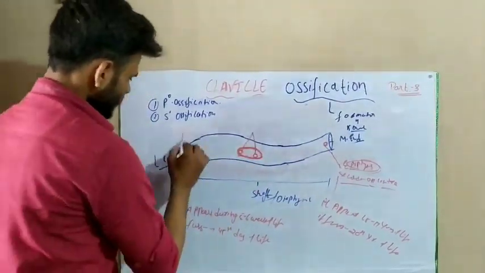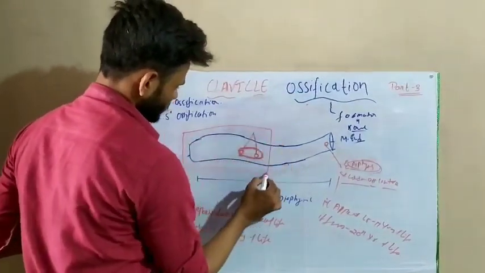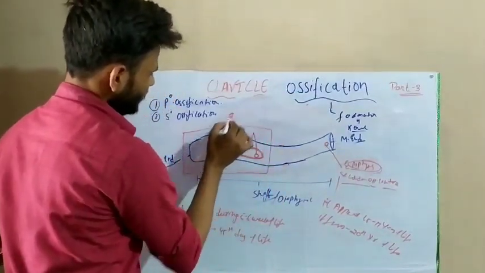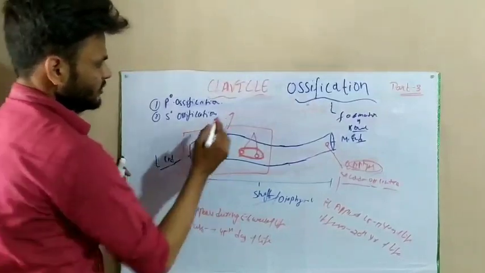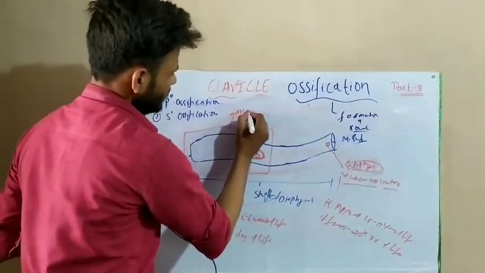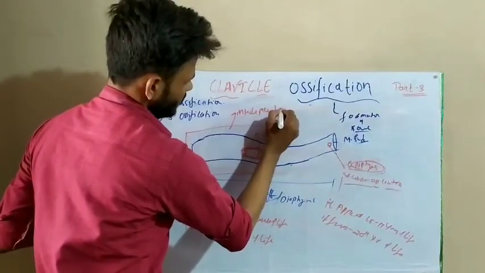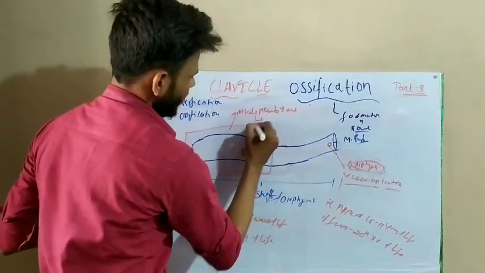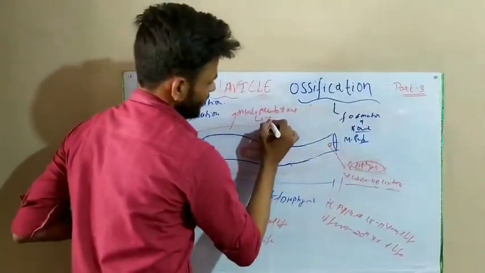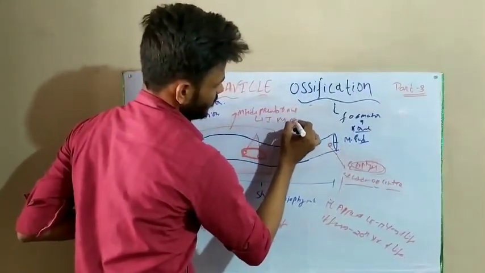And this is our lateral part. This lateral part of the clavicle is formed inside the membrane. That's why it is called intramembranous ossification.